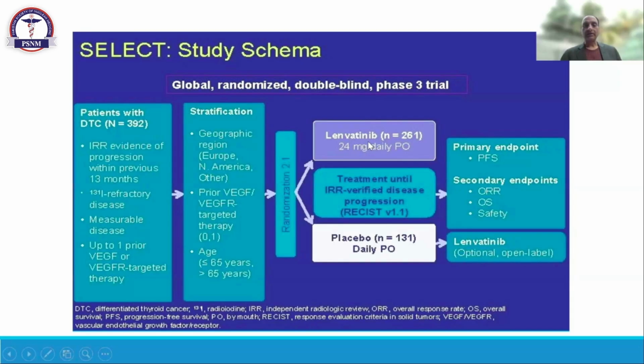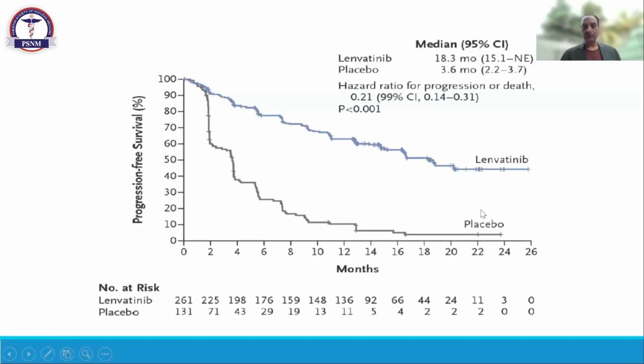When they compared lenvatinib with placebo, they saw a miraculous response, with progression-free survival of 18 versus 3 months. It's a big difference between lenvatinib and placebo. The disease is quite easily taken up because it has fewer side effects, except that the patient on lenvatinib may have a hypertension issue. But known hypertension is not a contraindication to start lenvatinib. We can start, but we have to take care of the hypertension.